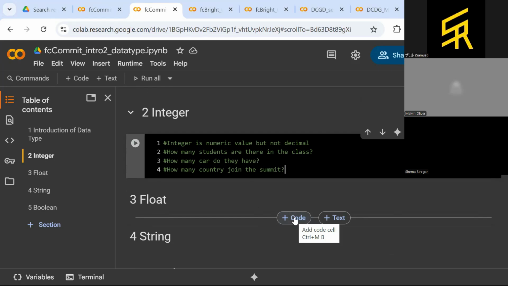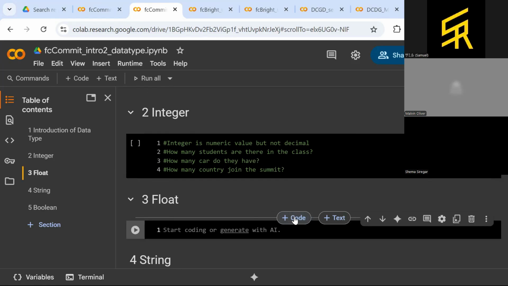Nah, click the code. Okay. Float is decimal. It has koma. Jadi ada komanya, atau di dalam bahasa Inggris dia pakai titik.